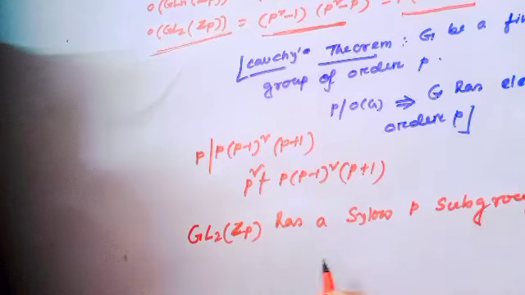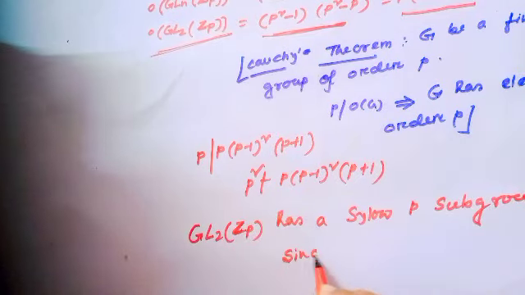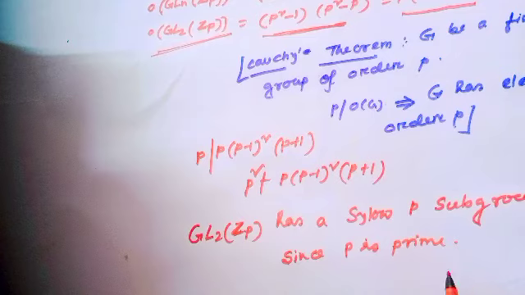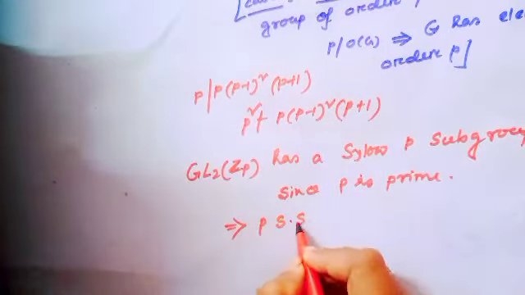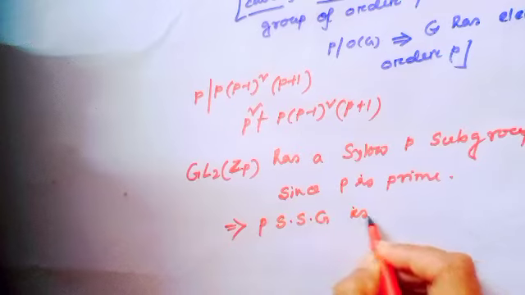And since P is prime, this subgroup, the Sylow P-subgroup, is cyclic.